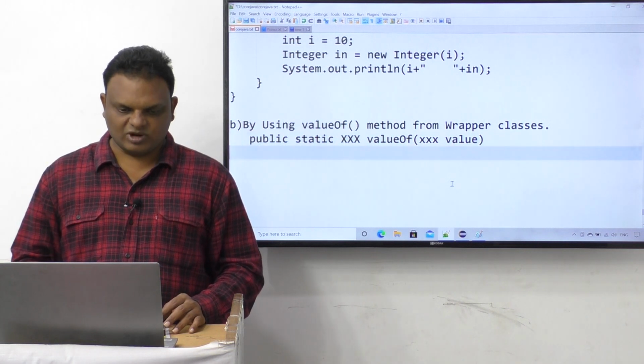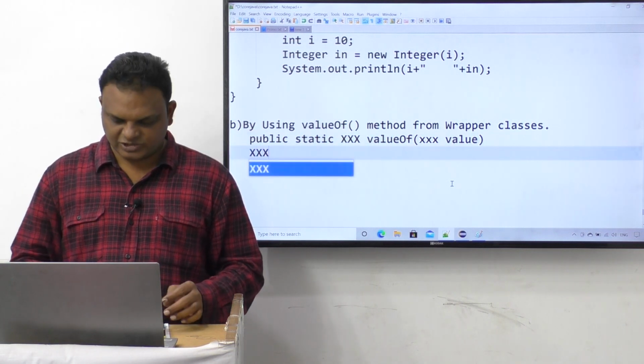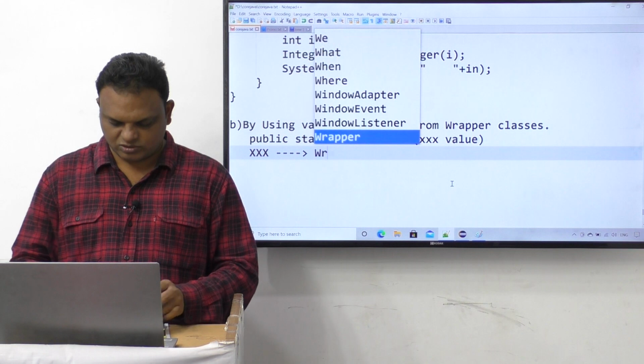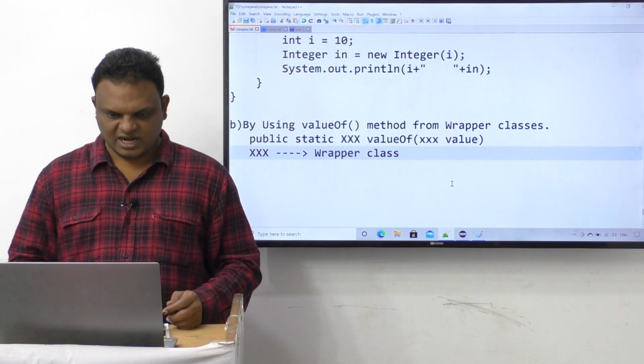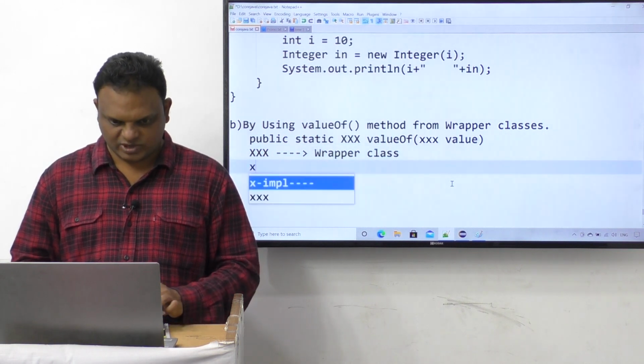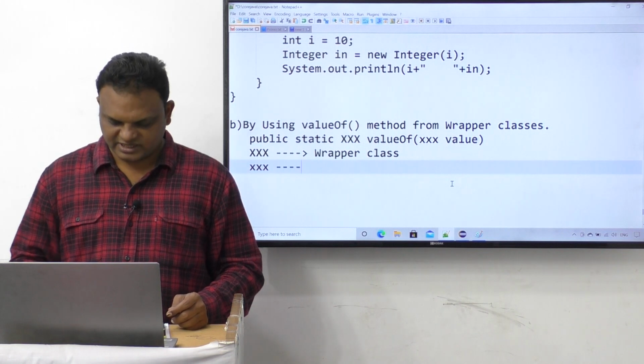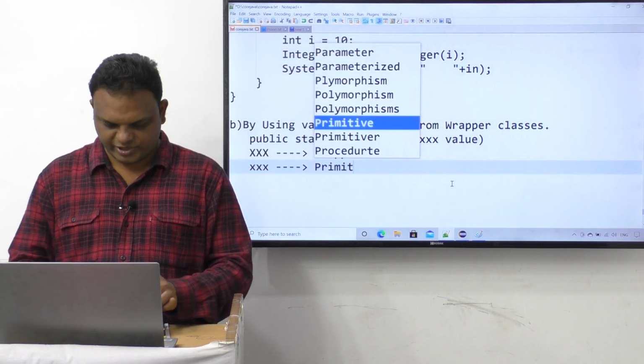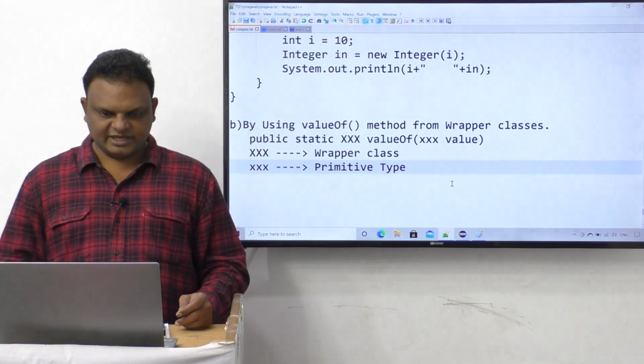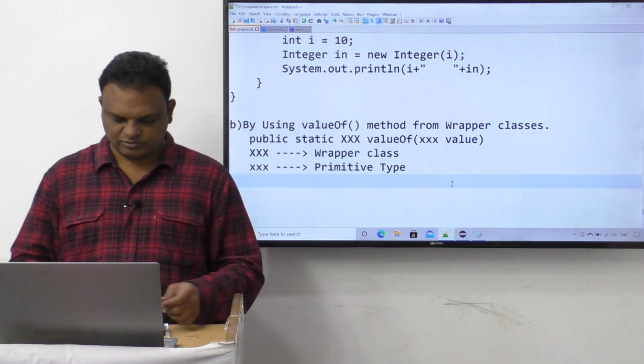Again, capital XXX is the wrapper class, and small xxx is the primitive type. Here I am going to provide some method information.